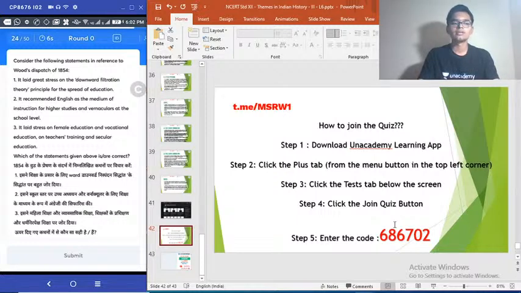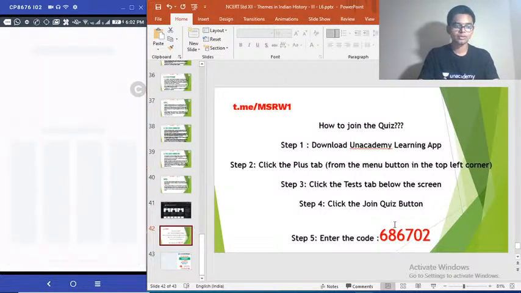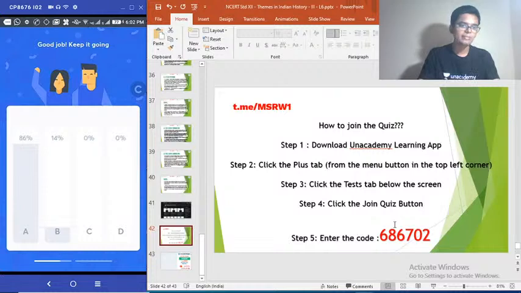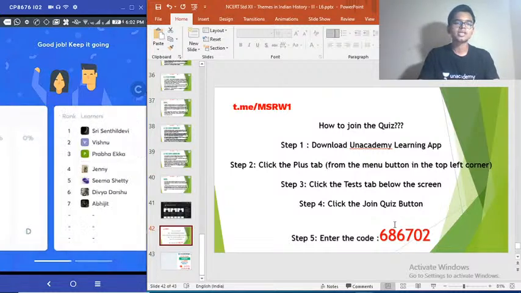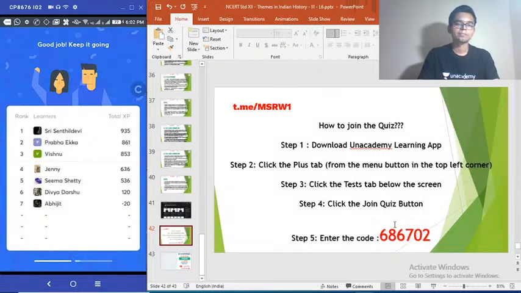Wood's dispatch, also known as the Magna Carta of Indian education, English education in India. Choose the correct answer. Prepared by Charles Wood, who was the president of the board of control at that time. Option A. Most of you went for option A, and most of you got that wrong. Okay, the majority went for the wrong option there.